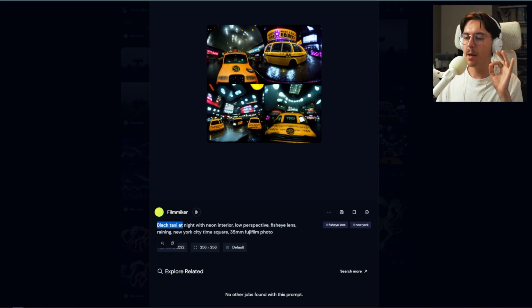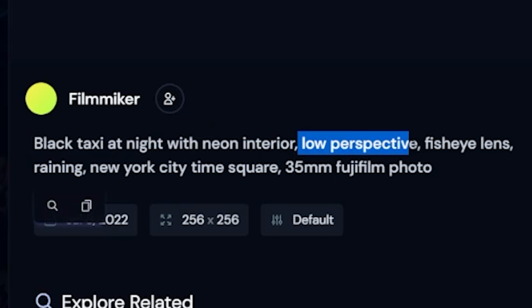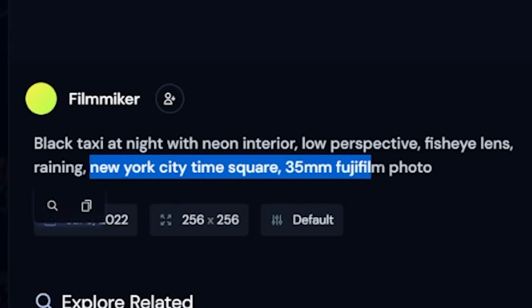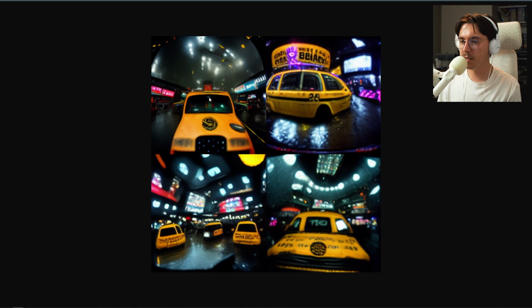The caption is, black taxi at night with neon interior, low perspective, fisheye lens, raining, New York City, Times Square, 35mm film photo. So check this out. Okay, so it didn't get the black taxi. There's no neon on the interior of the taxi either.